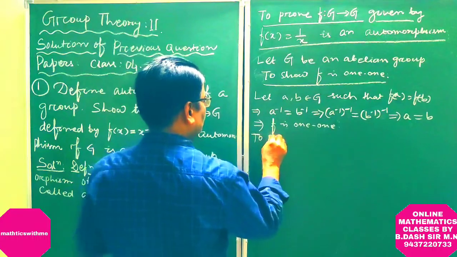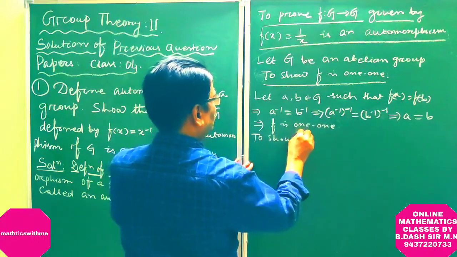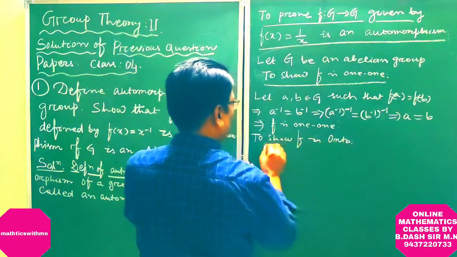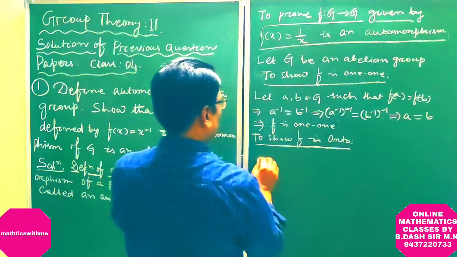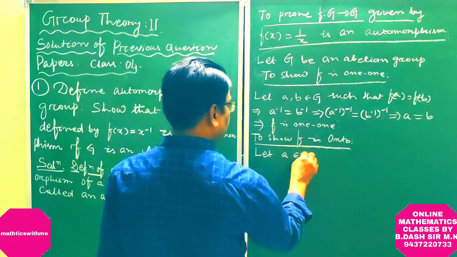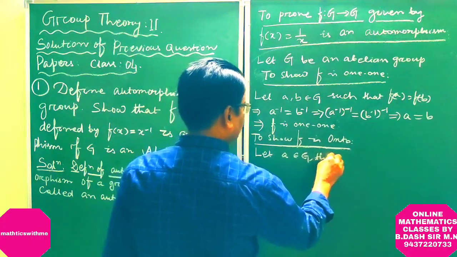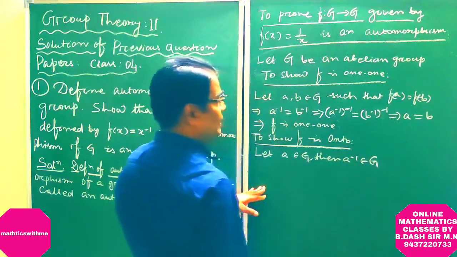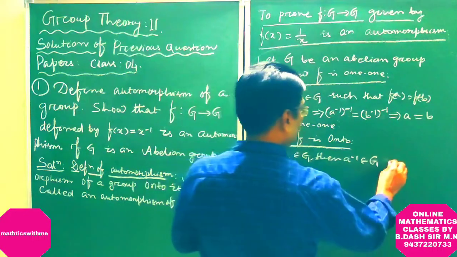To show f is onto, let a belong to G. Then a inverse also belongs to G by the inverse axiom.